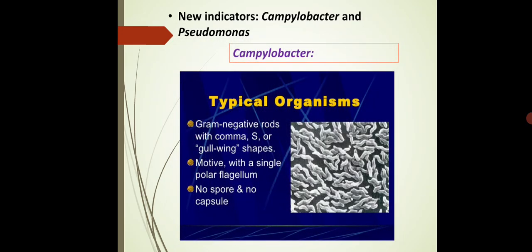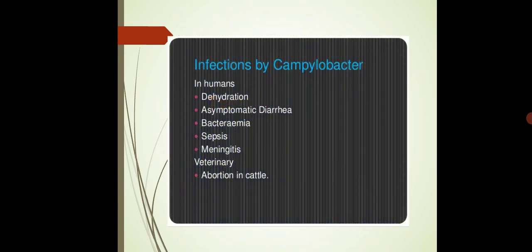As I told you, this is a pathogenic microorganism, so infections caused by Campylobacter in humans include dehydration, loss of water, diarrhea, sepsis, meningitis, etc. Even in domestic animals it may lead to disease when conditions appear unsuitable.